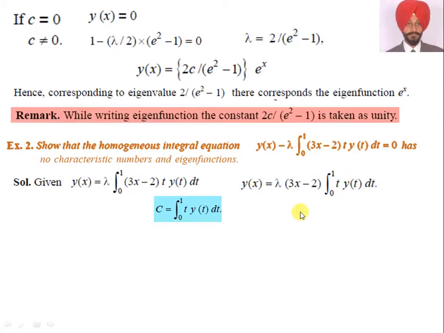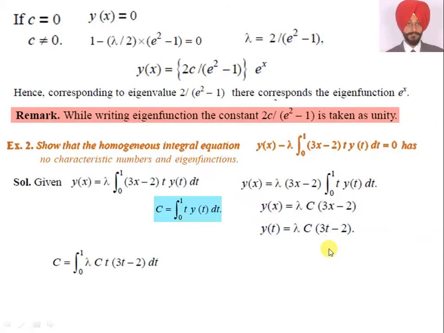What is c? Just see, students, c is equal to the integral from 0 to 1 of t y(t) dt, and I replace this y(t) here. So I get y(x) is equal to lambda c into 3x minus 2, and y(t) becomes lambda c (3t minus 2). So to evaluate c, we replace y(t): c is lambda c times the integral of t (3t minus 2) dt.